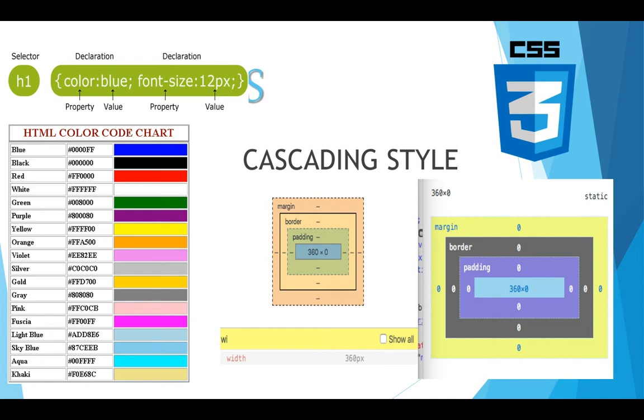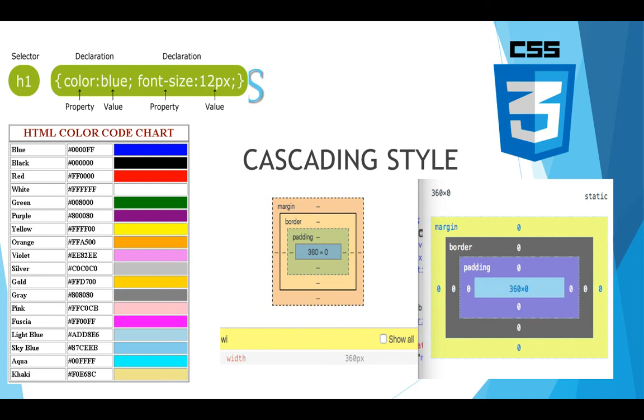So CSS is the styling part, used to add some beauty to your website. It makes your website beautiful and modern looking. HTML is used to describe the content in a web page, while CSS describes how the content should look.